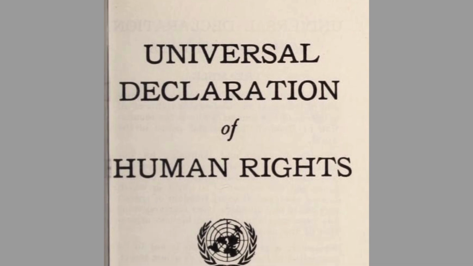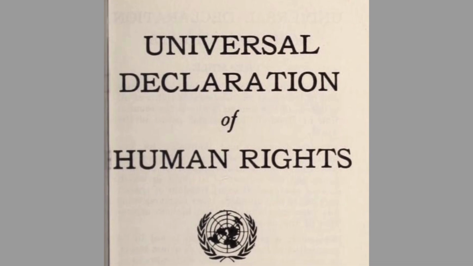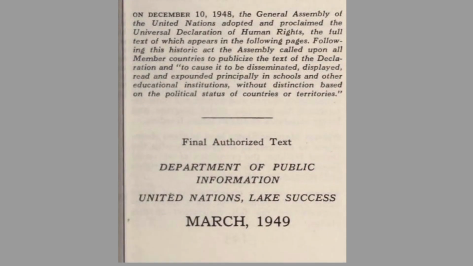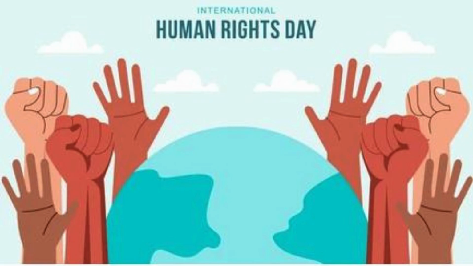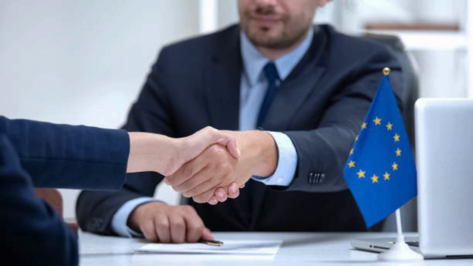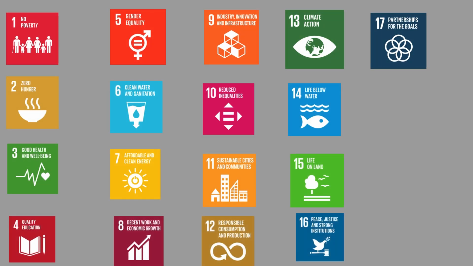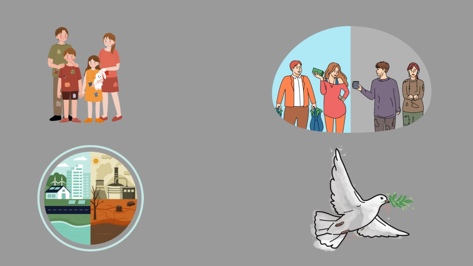The Universal Declaration of Human Rights. Adopted in 1948, this landmark document outlines fundamental human rights that should be universally protected. It has inspired numerous international human rights treaties and national constitutions. The Sustainable Development Goals, SDGs. Launched in 2015, the SDGs are a collection of 17 global goals aimed at achieving a better and more sustainable future by 2030. They address challenges like inequality, climate change, and peace.